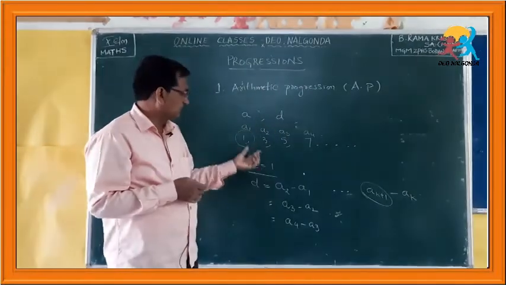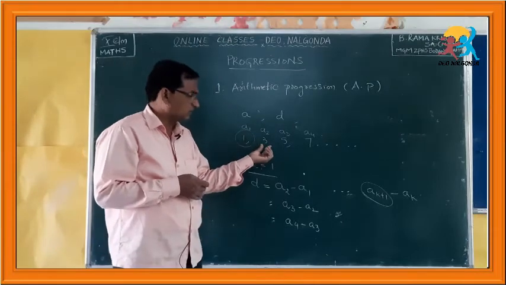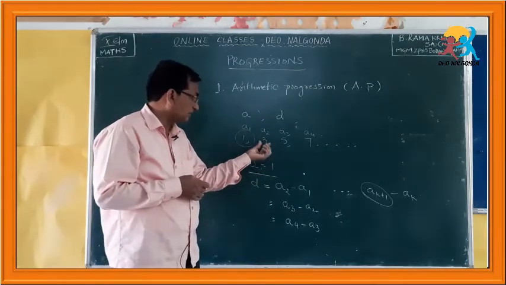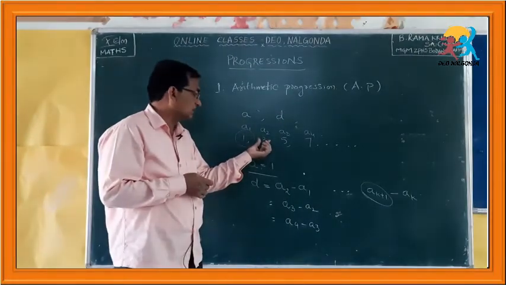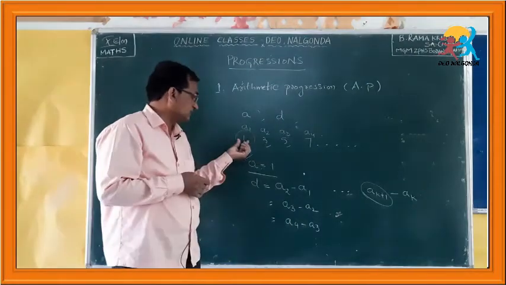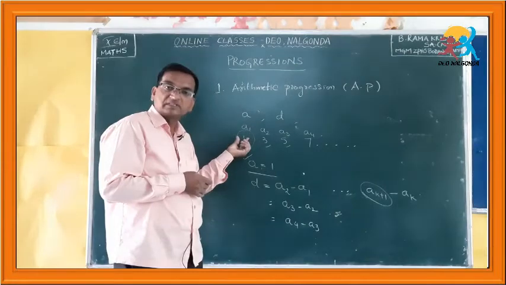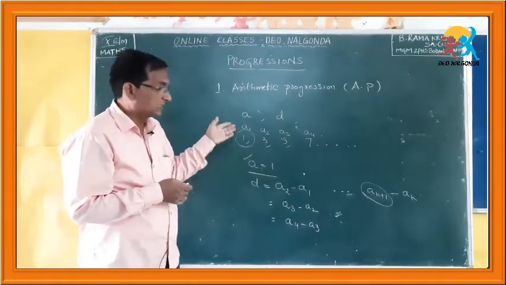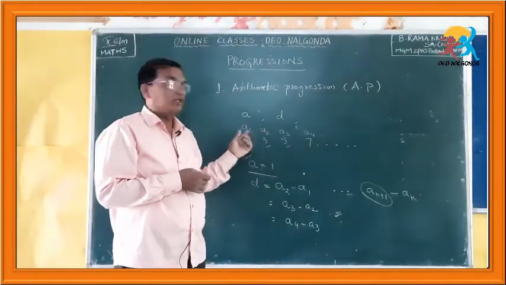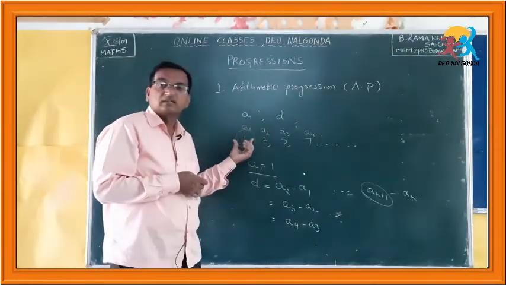You have to subtract the previous, or preceding, number from the succeeding number to find the common difference. Even if the number is small, you should not find it based on the value.